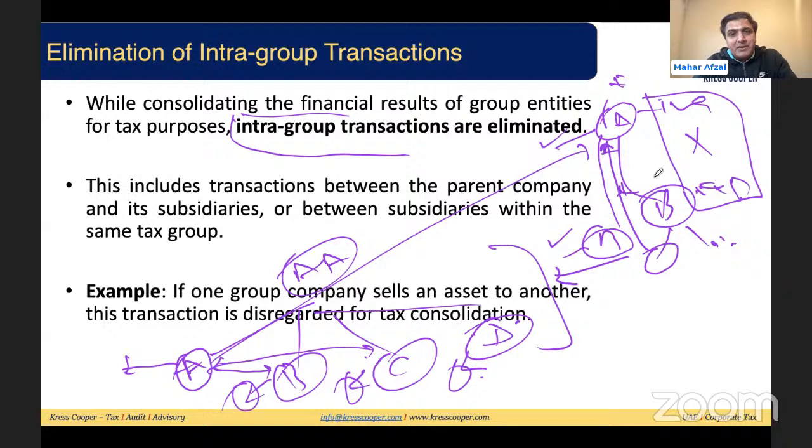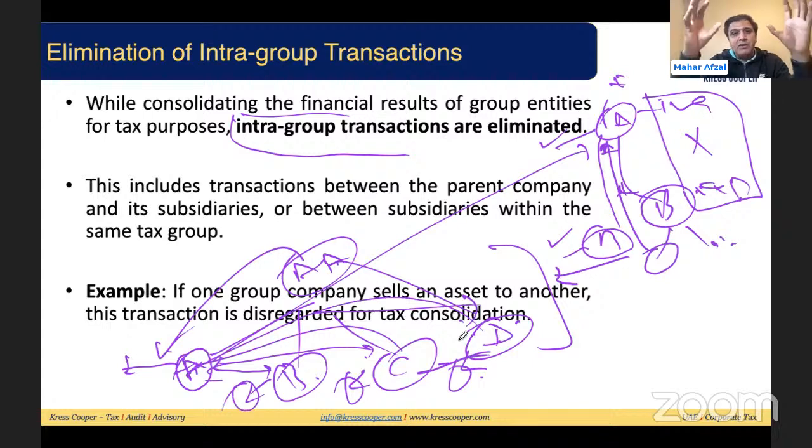And this intra-company transaction, as I mentioned, can be in the form of sale of assets, provision of services, valuation, or any accrual related. So whatever the transactions between the group entities, all these transactions will be eliminated to calculate the taxable profit. These transactions can be between the parent company and subsidiary, in this case between double A and A, between A and B, A and C, A and D, double A and D, C and D. All these transactions will be eliminated to calculate the taxable profits of the group.